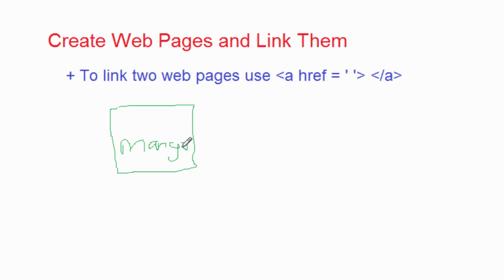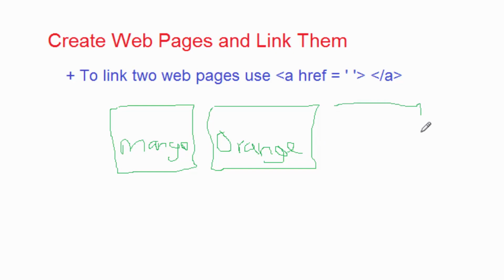Then I will create also another page for orange. Then I will also create another page for apple. And these pages will be very simple. They will only show the name of the fruit and the picture and a link to take me to the home page if I am in a certain fruit's page.